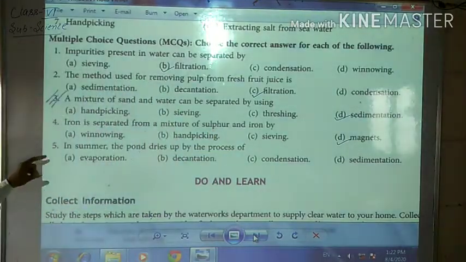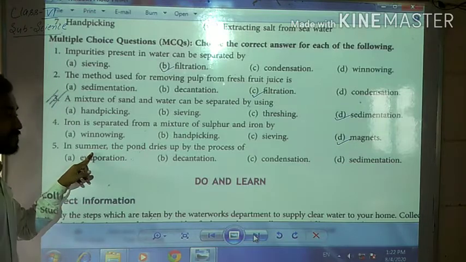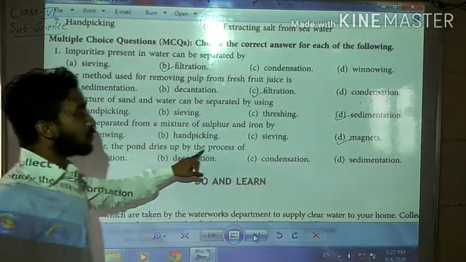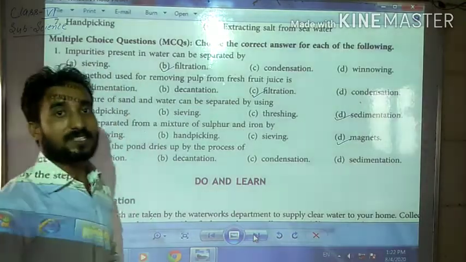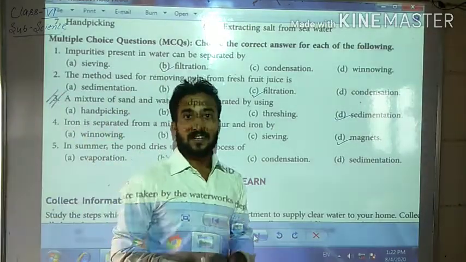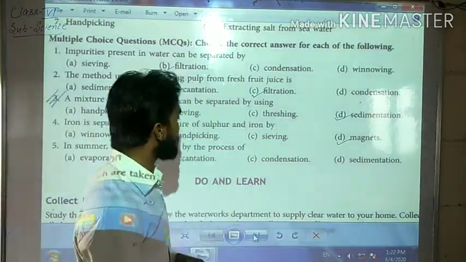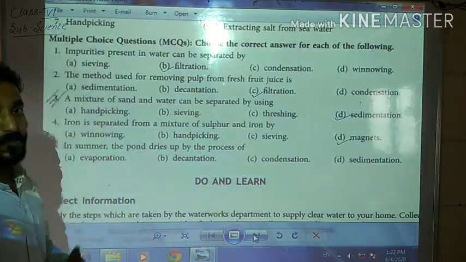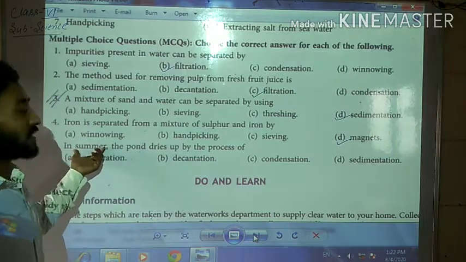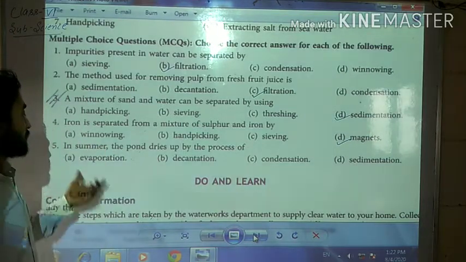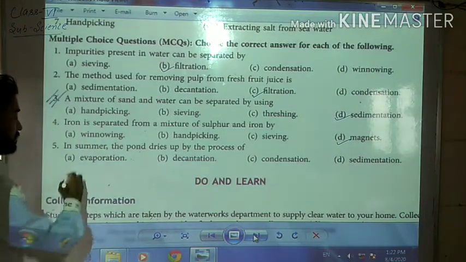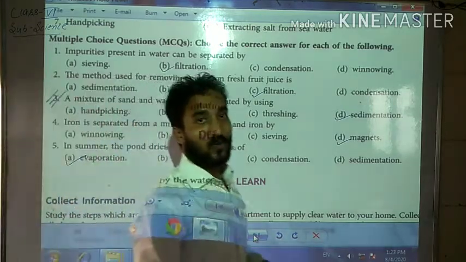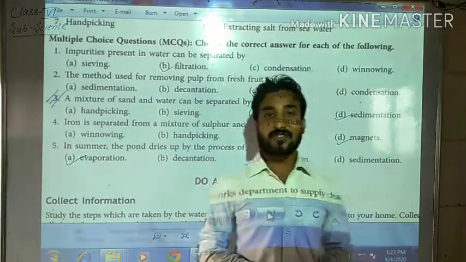See question number 5. In summer the pond dries up by the process of. In summer season, it was already explained during the topic, by which process the pond dries up in summer season. Evaporation. Okay. Students, I hope you have understood all these questions and answers.